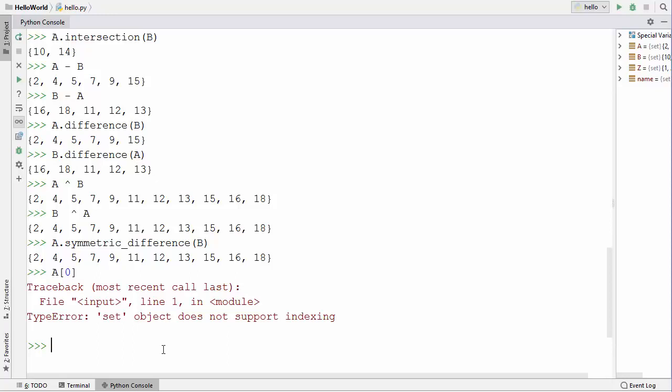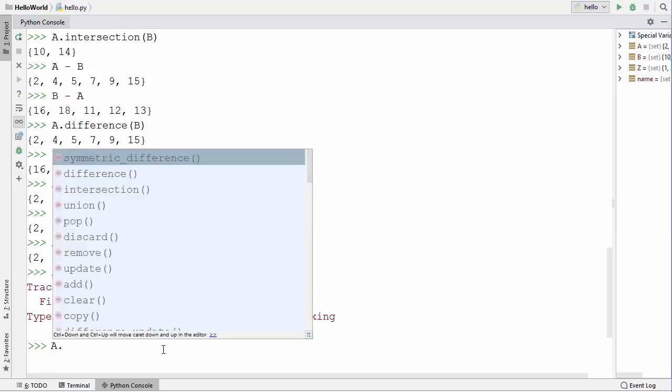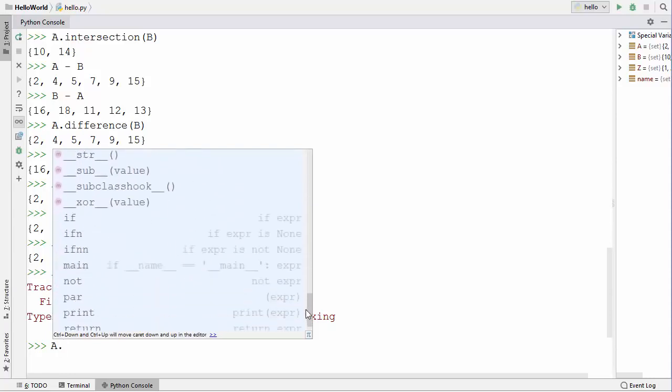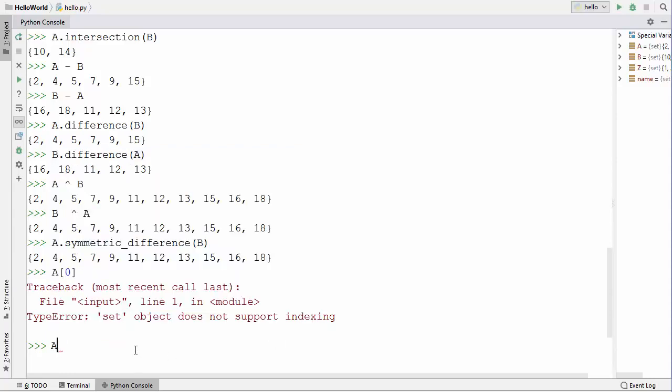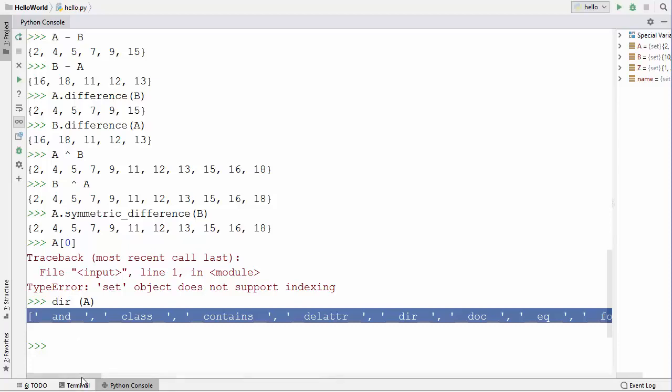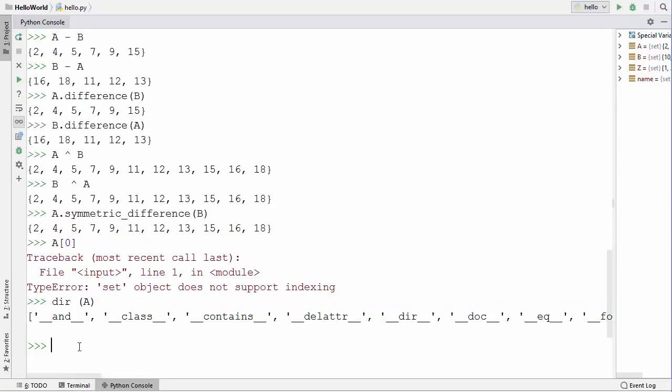Now if you want to find out what all other methods you can use with sets, you can create a set, write the name of your set and then press dot here, and you will be able to see the list of all the methods which you can use with sets. Also, you can use the inbuilt function dir, provide any set name here, which is your variable name, and then press enter, and once again it's going to print the list of all the methods which you can use with sets. So this is how you can use sets in Python.